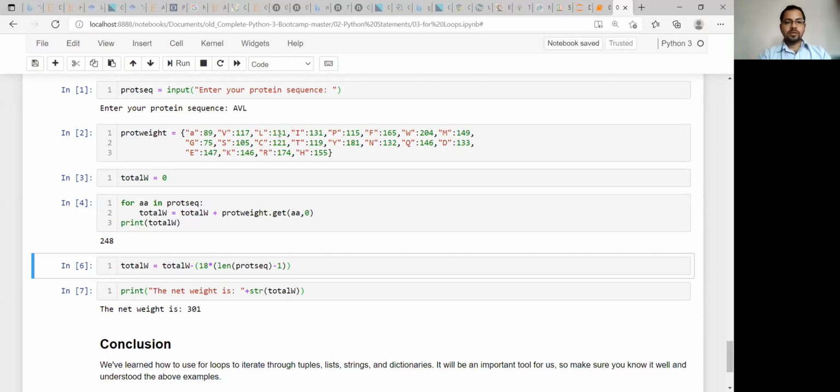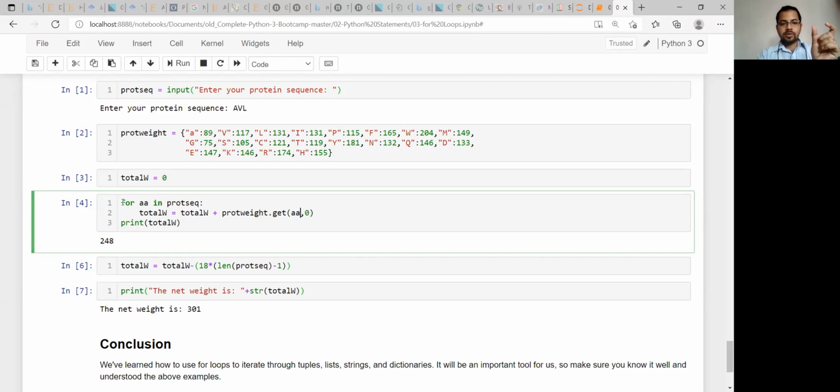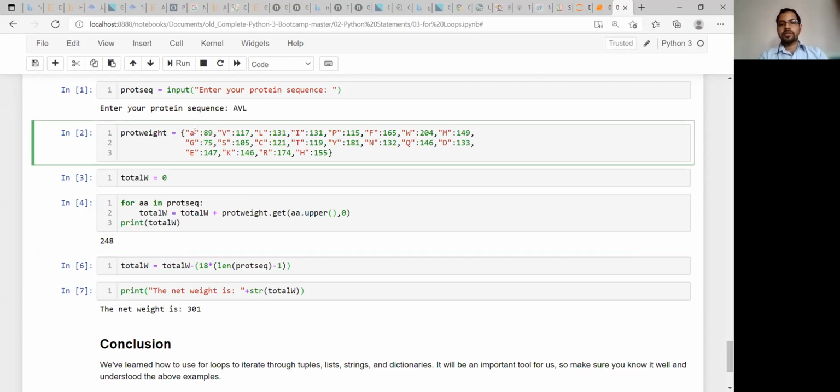Yes, sir. So that's why you are making this amino acid, whatever it is, into uppercase, or to lower. That is a good practice to make either uppercase or lowercase, because you don't know in which format it is there.